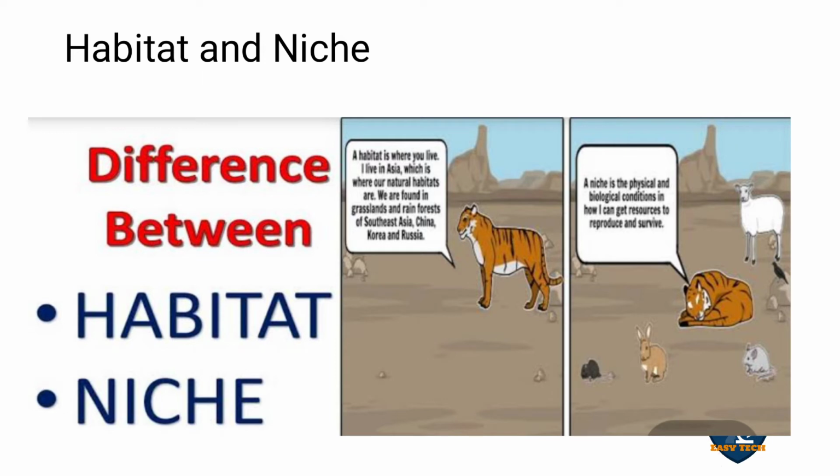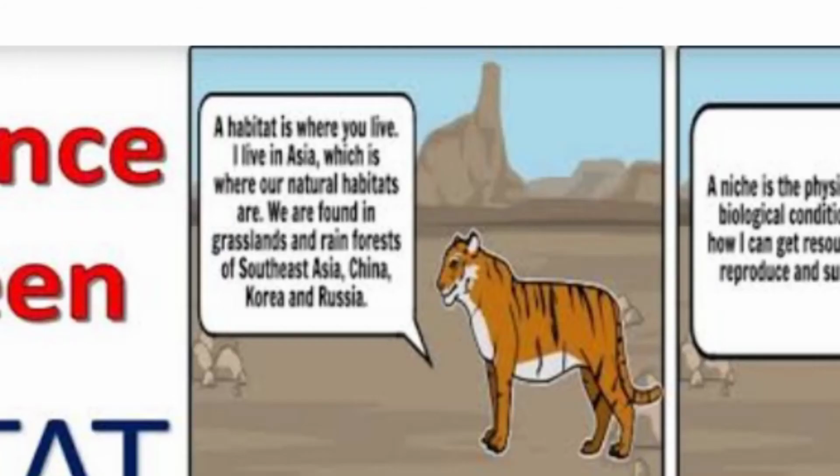Habitat and niche. You can see the differences between habitat and niche. Habitat is the place. I live in Asia, which is where our natural habitats are. We are found in the grasslands and rain forests of Southeast Asia, China, Korea and Russia.